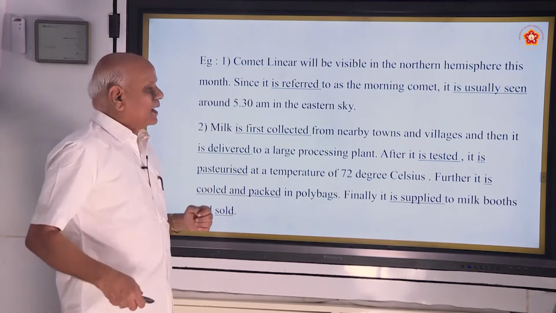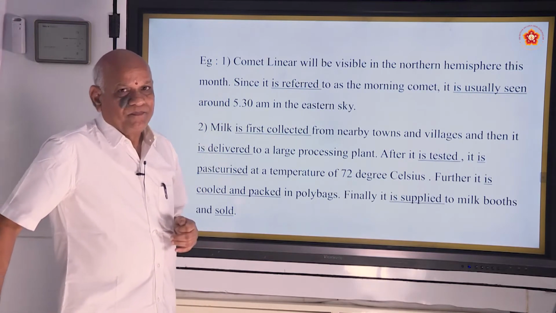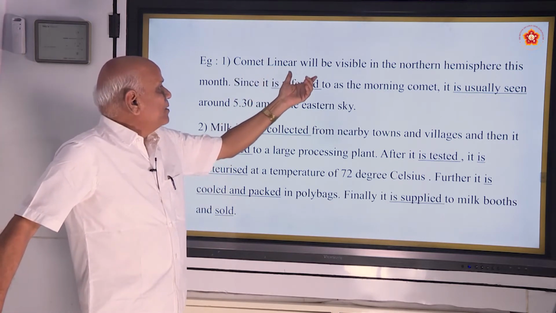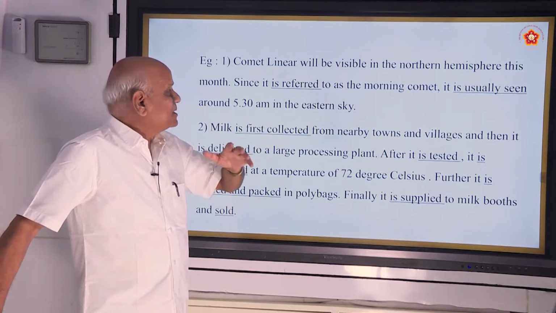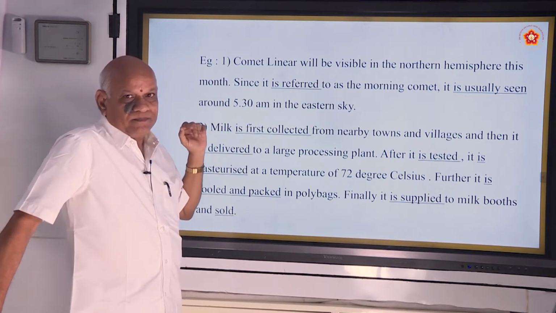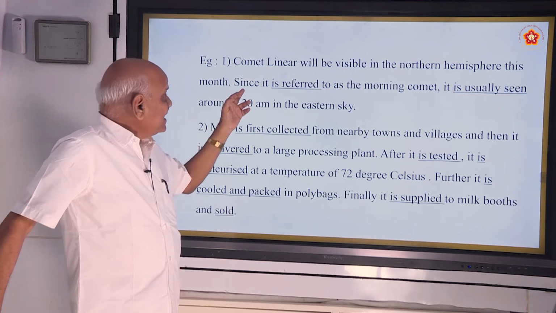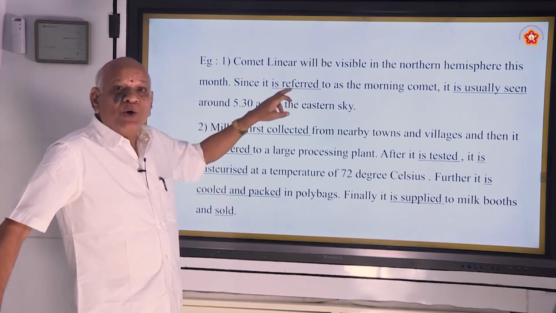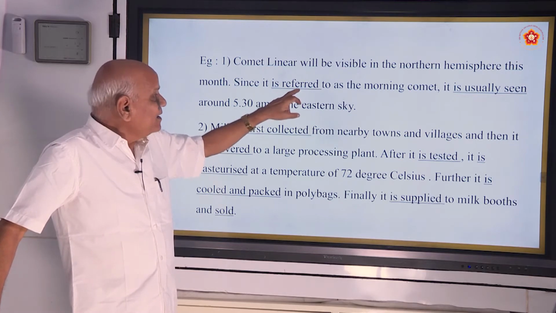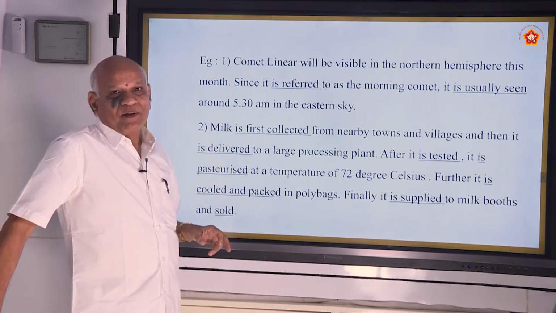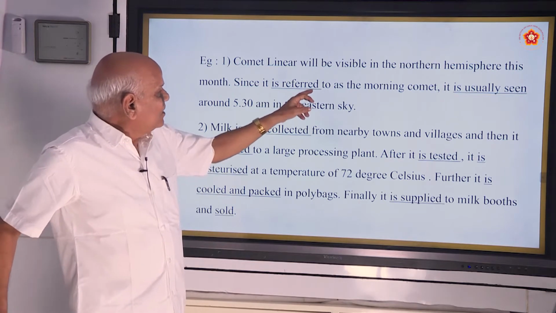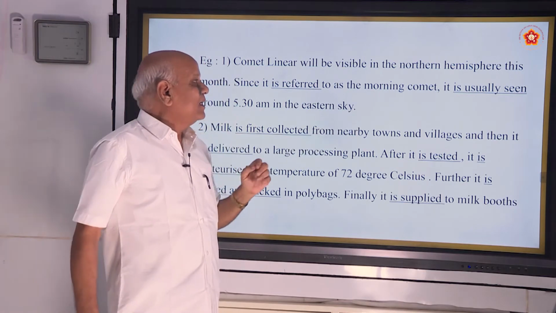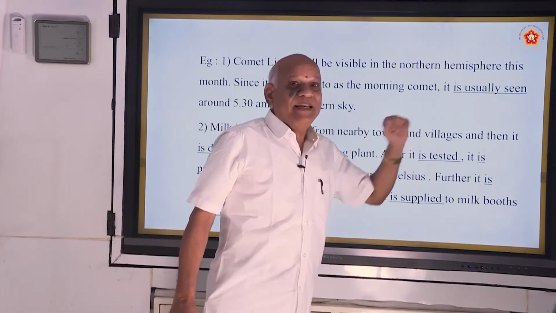And the next one, another example. Comet Linear will be visible in the northern hemisphere this month, and since it is referred to as the morning comet, it is usually seen.